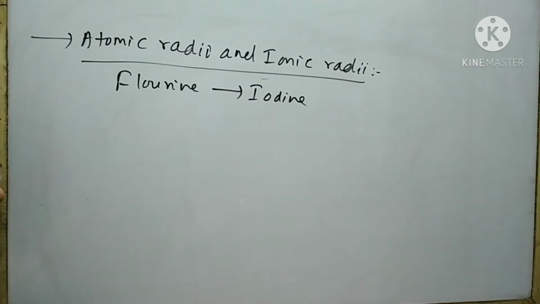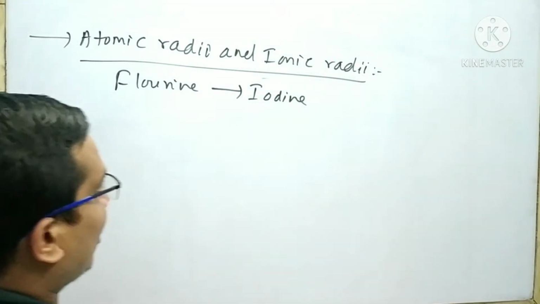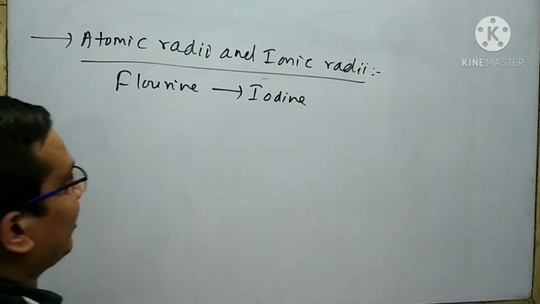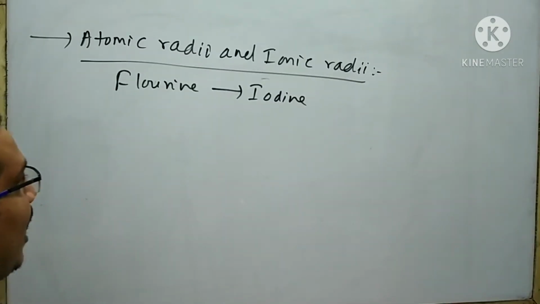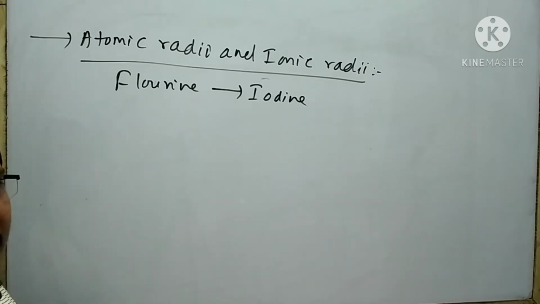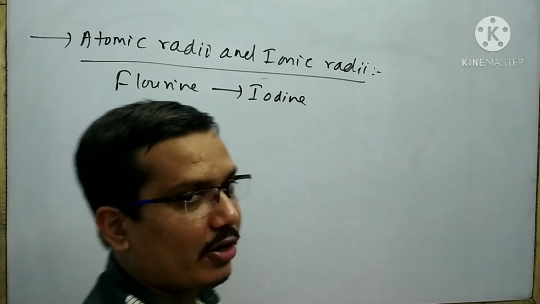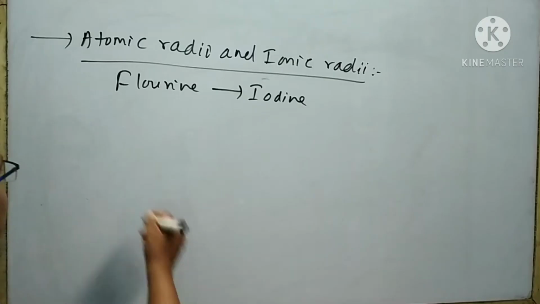The atomic radii and ionic radii of group 17 elements are smaller than the corresponding group 16 elements. This is due to the high nuclear charge of group 17 elements as compared to the corresponding elements of group 16.